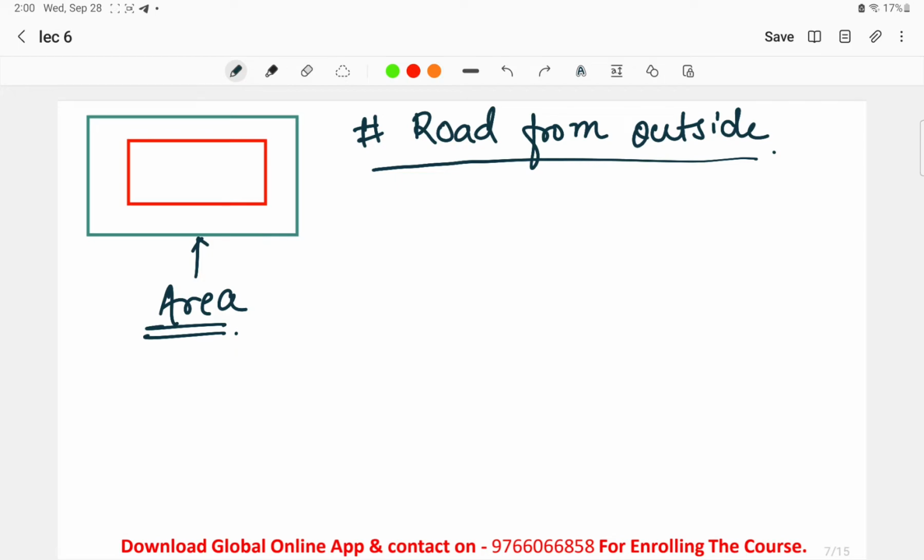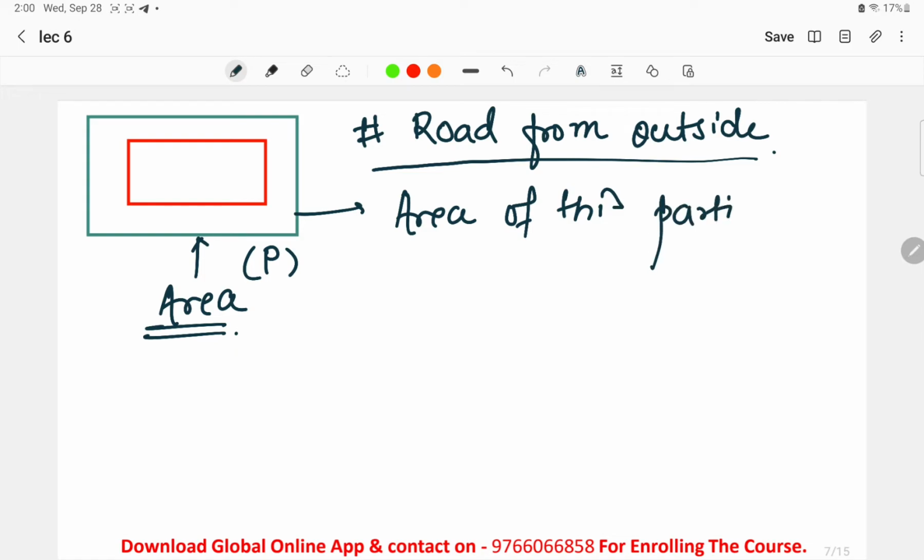For that there is a formula. Directly put the formula. For example, P is the road in meters. P meters is the width of this path or road. Okay, this is P meters, or you can say x meters. We'll take P over here. Now the area of this particular road will be